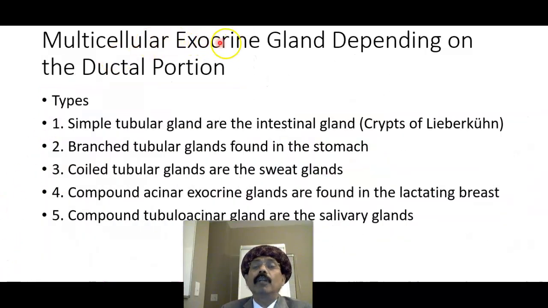We have multicellular exocrine glands depending on the ductal portion. Simple tubular glands are the intestinal glands, the crypts of Lieberkühn, present in the large intestine and small intestine. Branched tubular glands are found in the stomach, the gastric glands. Coiled tubular glands are the sweat glands found in the skin. Compound acinar exocrine glands are found in the lactating breast. Compound tubuloacinar glands are in the salivary gland.